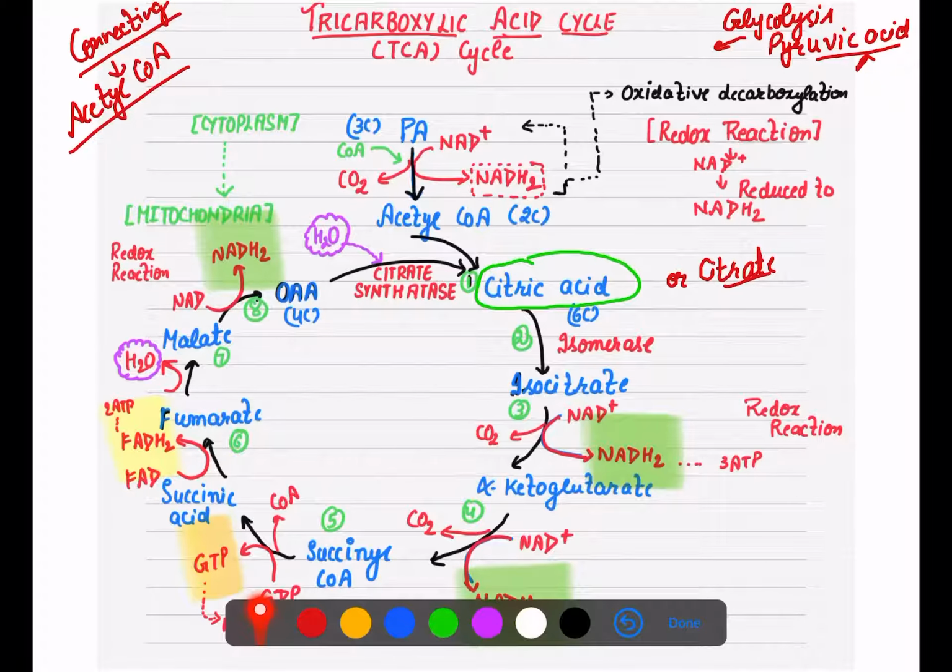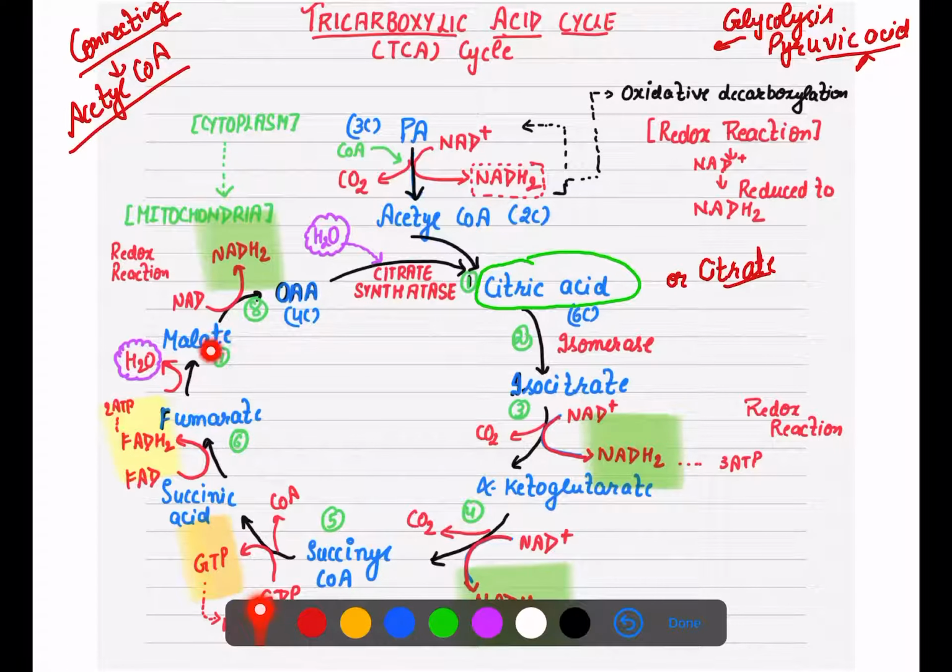This succinic acid forms the fumarate, and FAD will form FADH2. That is again one power for us, because NADH2 is equal to 3 ATP. It is not giving us much ATP, but FADH2 is equal to 2 ATP molecules.